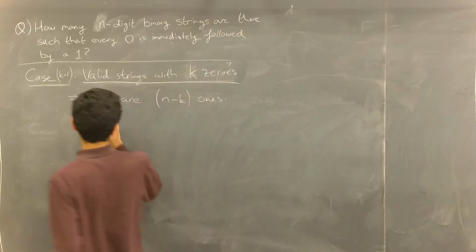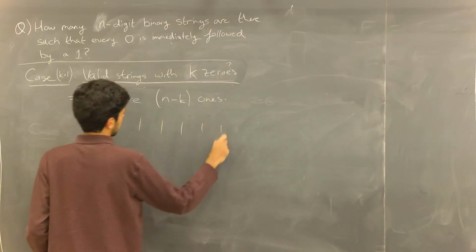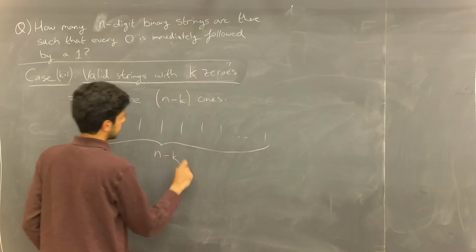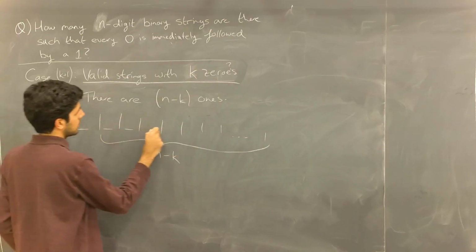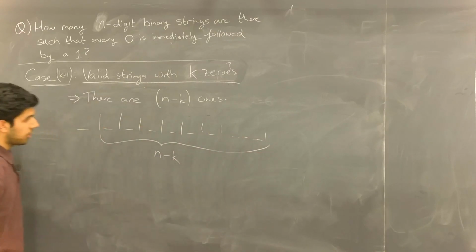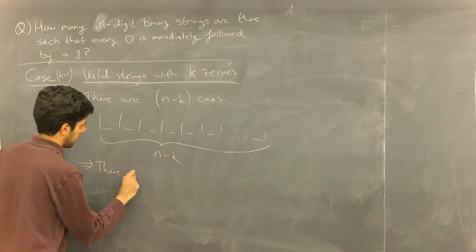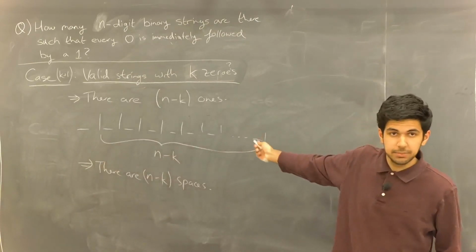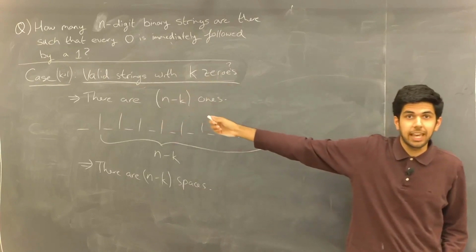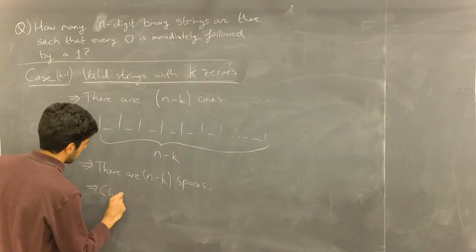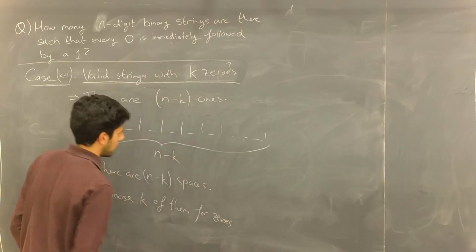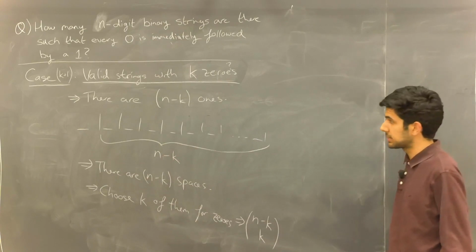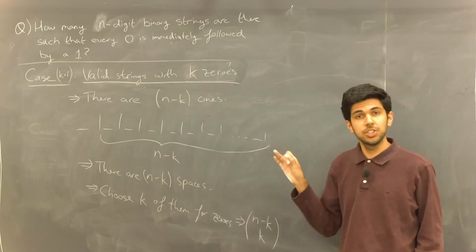And again, we'll line up the ones, of which there are n minus k of them. And consider all of the spaces. So we have n minus k spaces. We just need to choose k of them to place the zeros in. Which can be done in n minus k choose k ways. So this is actually really nice.